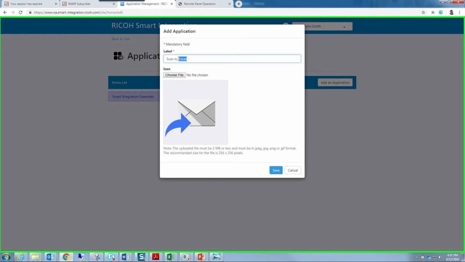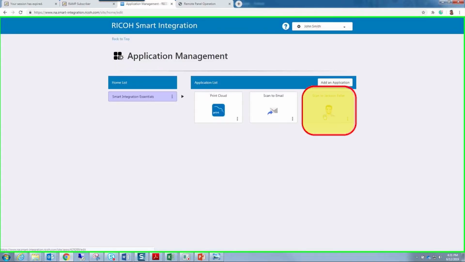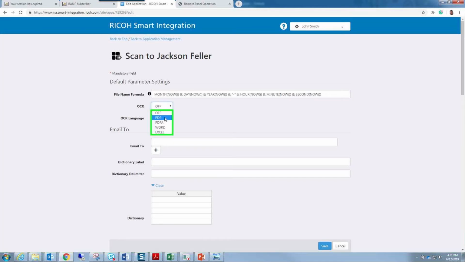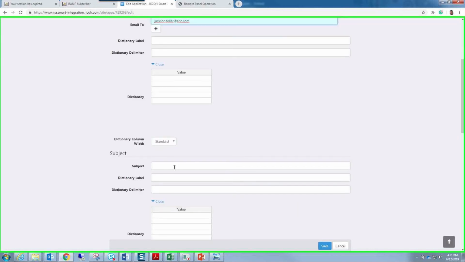Change the label and the icon as needed, then save. Click the newly created icon. Set file format as needed. Populate the Email To section with the default email address. Populate subject line as needed. Click Save.